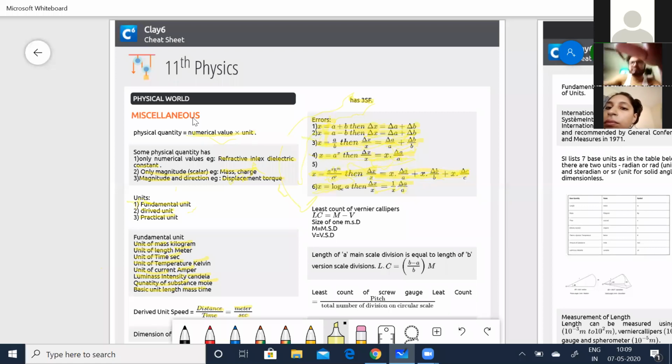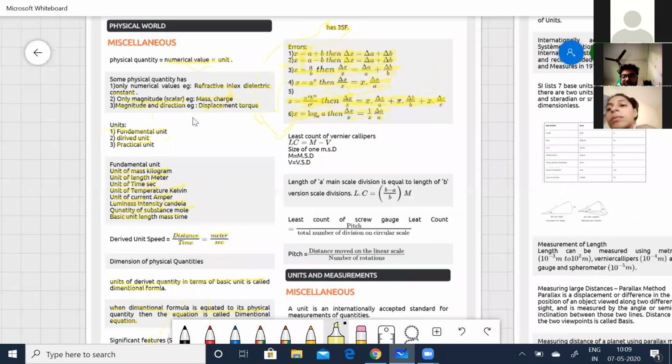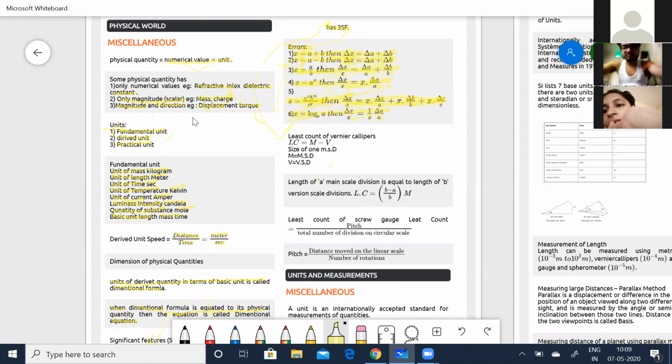In your 11th class, you would have done practicals on vernier calipers, screw gauge and everything. Let us now see how to calculate the least count in vernier calipers. The least count is equal to the main scale division minus the vernier scale division. Write M is equal to MSD and B is equal to VSD. So the length of A main scale divisions is equal to the length of B vernier scale divisions. So the least count is equal to (B minus A) by B times M.